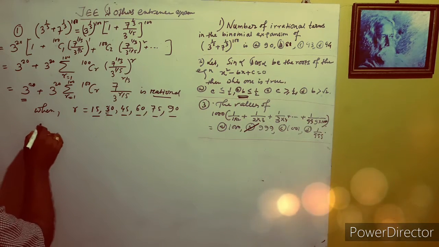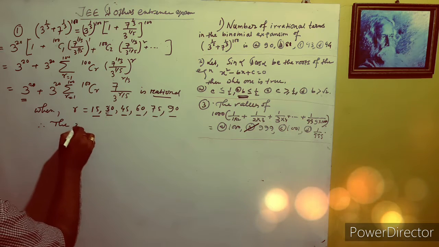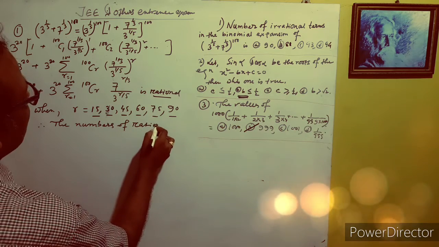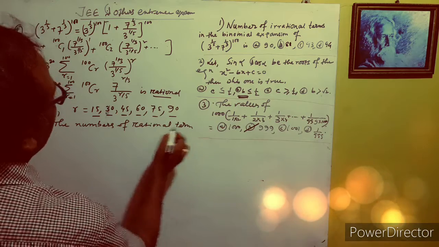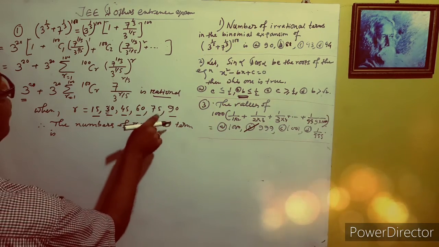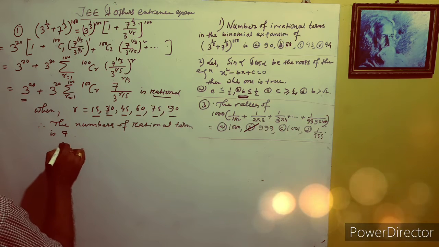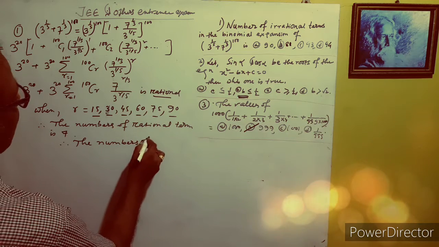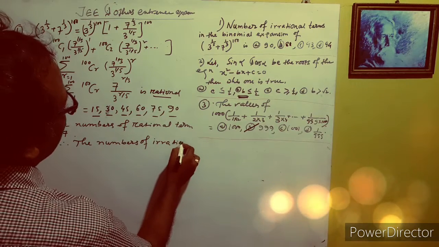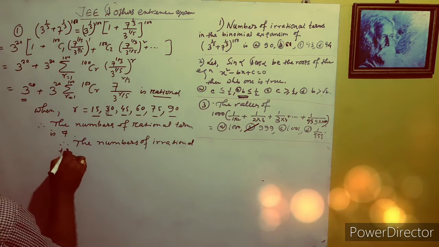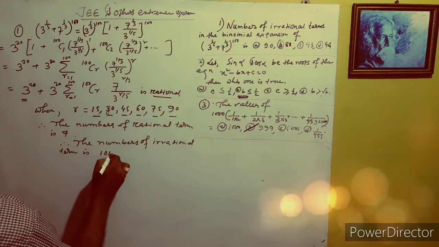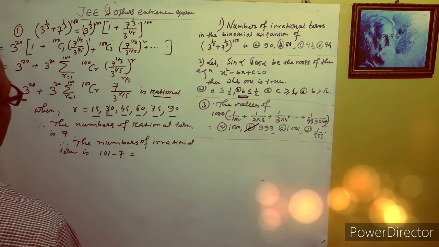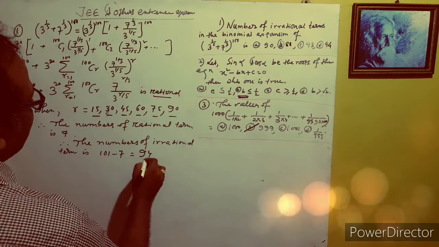Here there is also a 1. Therefore the number of rational terms is equal to 1, 2, 3, 4, 5, 6 and 7, and therefore the number of irrational terms is equal to the total terms, 101 minus 7, and it is 94.